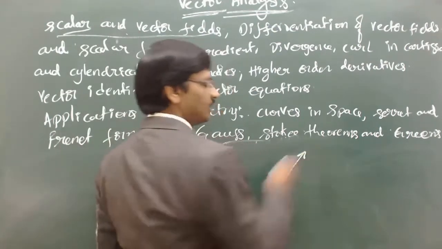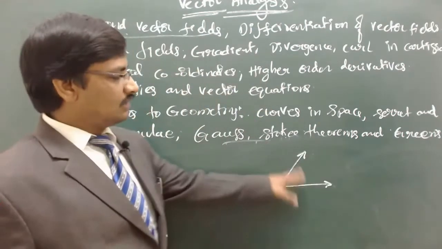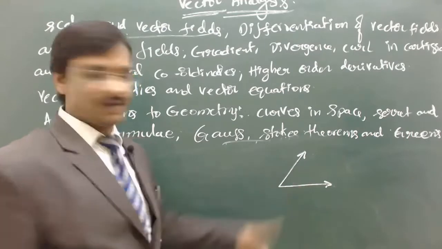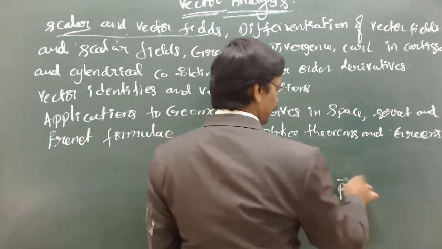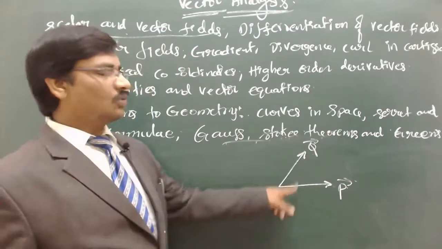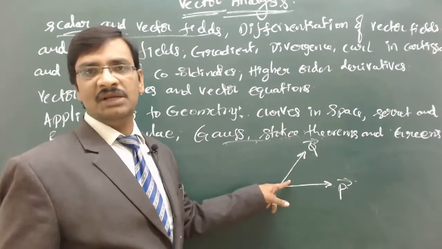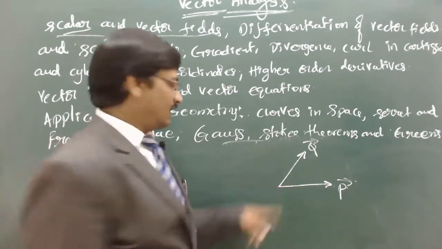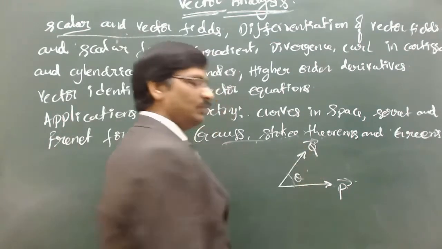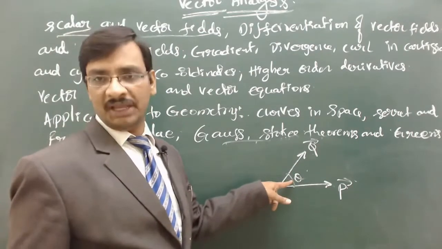Suppose one physical quantity is in this direction and another physical quantity is in this direction. These are two different vectors, let us say P vector and Q vector. If you multiply these two, how do you consider the direction? There is no standard way of considering this direction. If you want to consider the direction or the angle between these two, because they are directional quantities, this has to be taken care of.